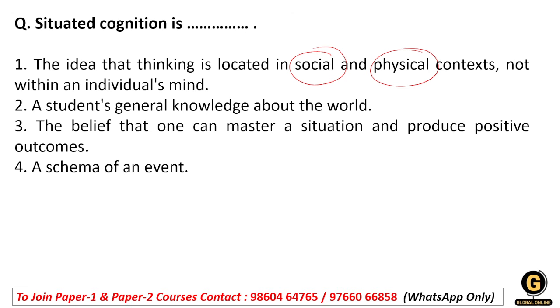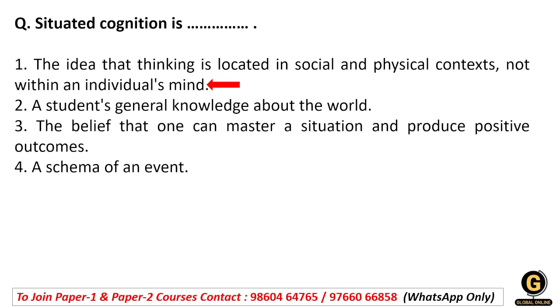In other words, knowledge is not developed only inside the mind. It is basically influenced by people around us. It is influenced by real life situations, our culture, environment, and activities we perform. Therefore, learning is best understood in the context where it is used.